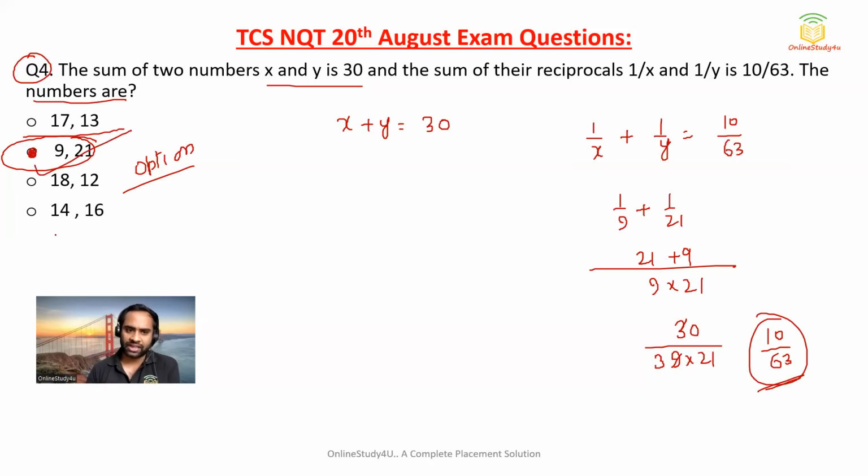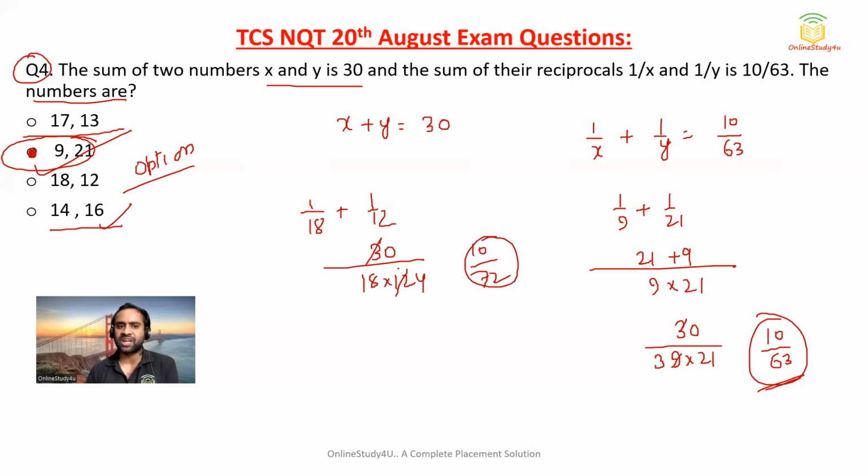So see, 14 and 16. Again 14 will have 7. So you will be getting an idea that this also cannot give you the answer, or you can quickly do it. There is no problem at all. 18, 20. So 18 into 20 and 18 plus 20 will be 38, so this will become 10 by 72. How much time will it take?